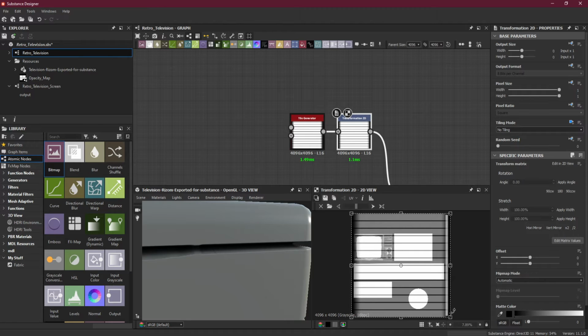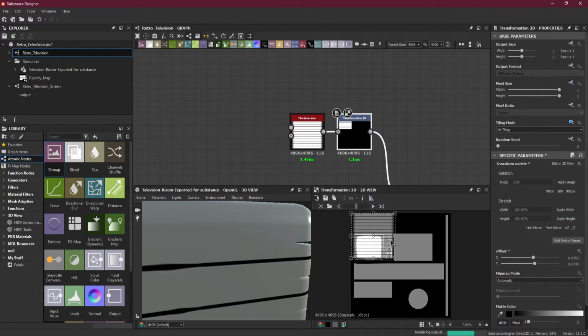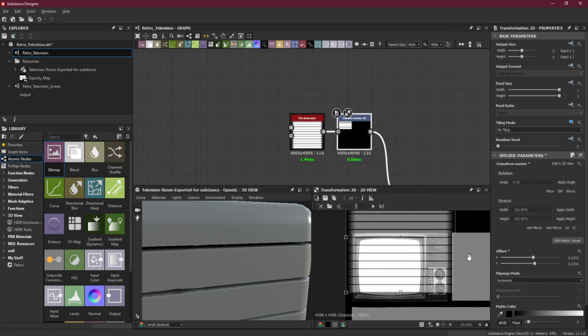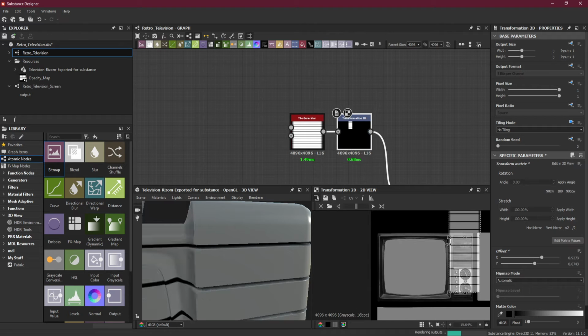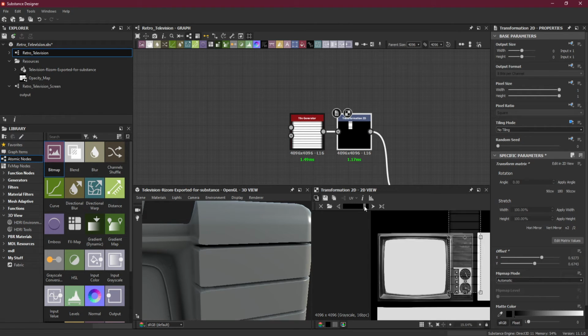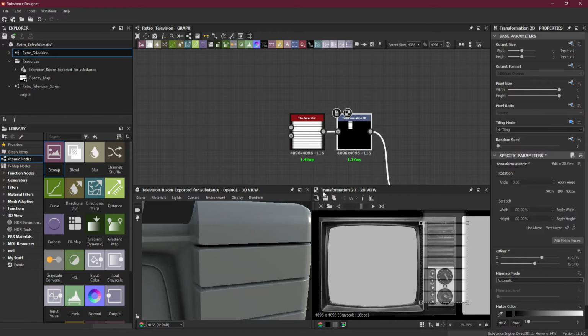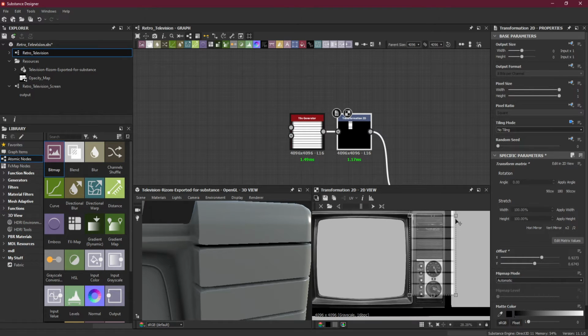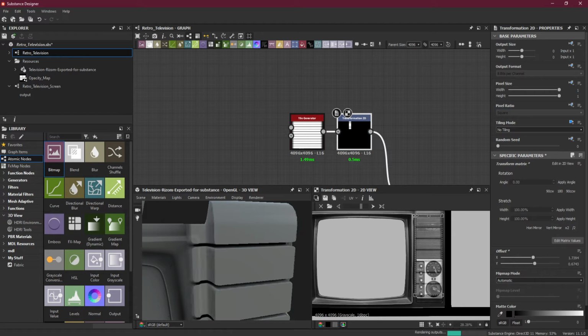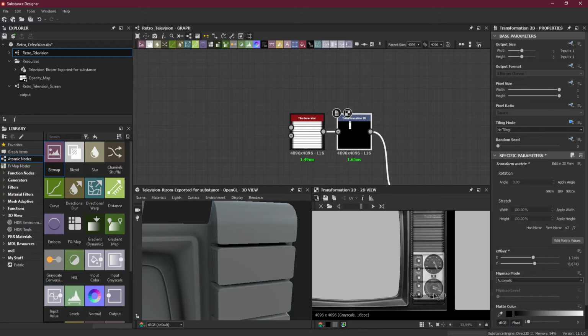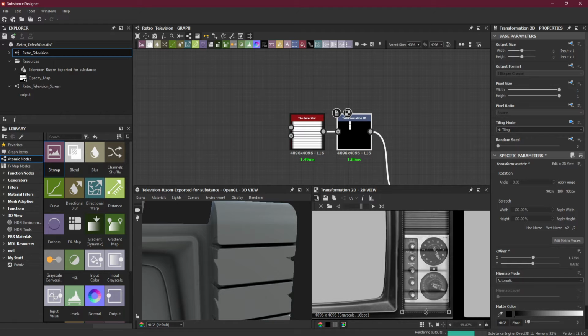What I'm going to do is resize this, and I will place it right over my front panel. I'm just eyeballing it from the 3D view just to see if everything is going fine.